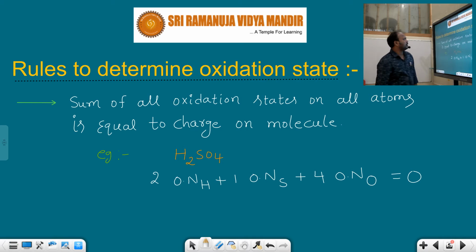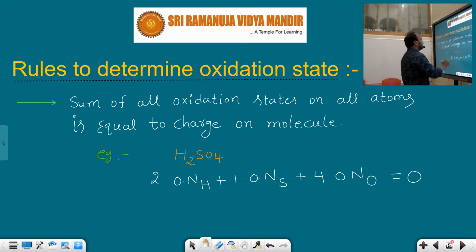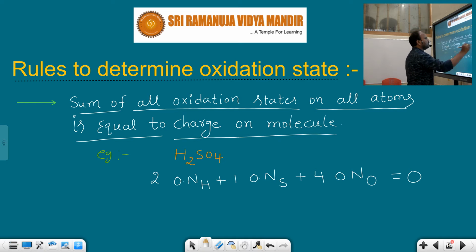After that, take a look here. Rules to find or determine the oxidation state or oxidation number. What are the rules? The sum of all oxidation states of all atoms is equal to the charge on the molecule. So the sum of the oxidation numbers of all atoms present in the given compound is equal to the charge on the molecule.